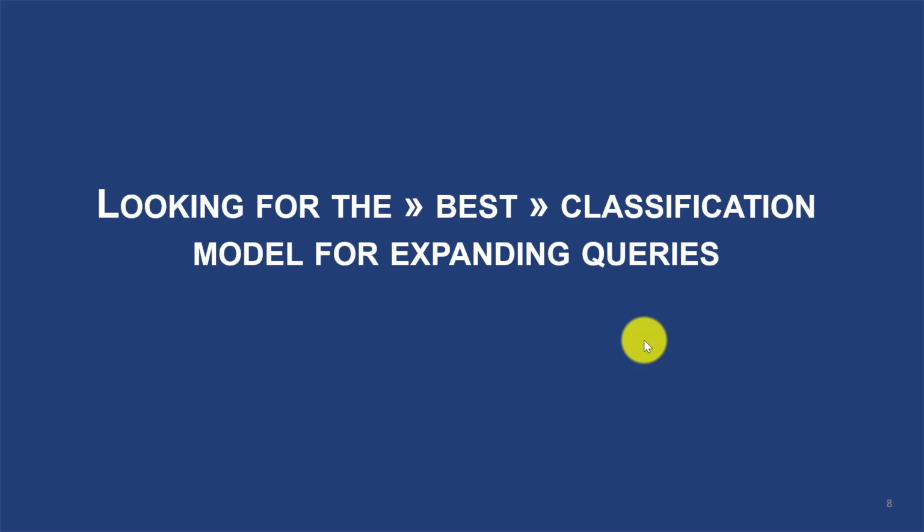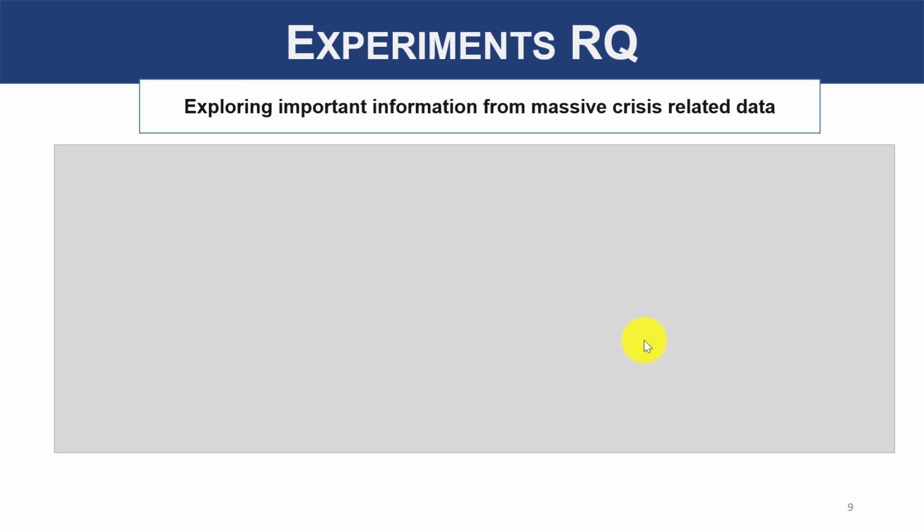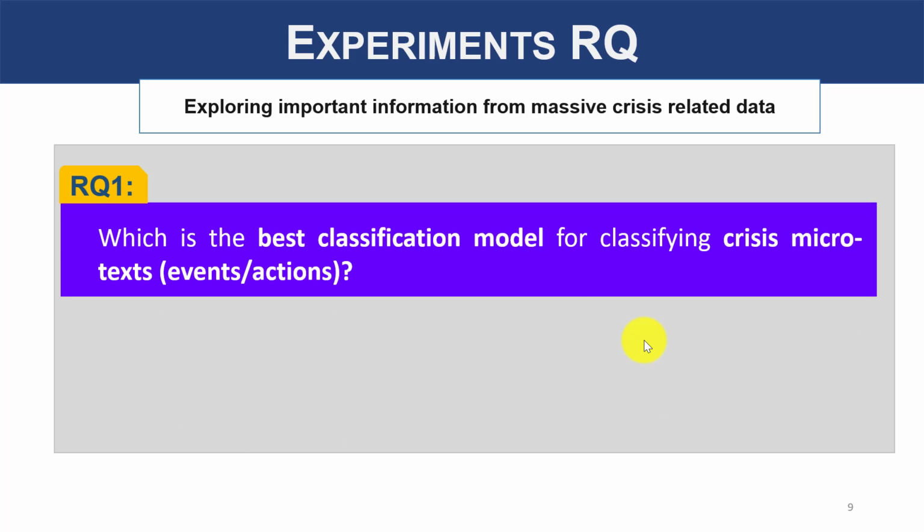Let us see how we chose the right classification model. The question to answer was: what is the best classification model that can best classify the tweets into event and action classes?